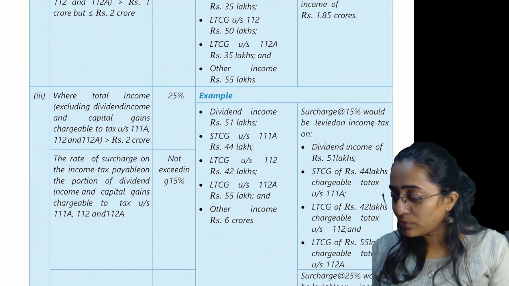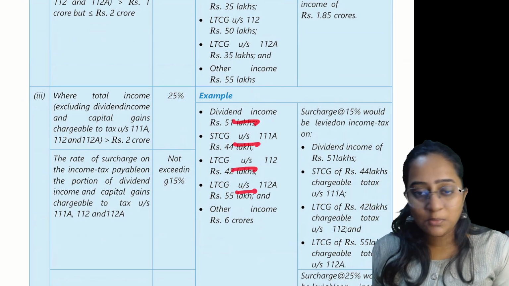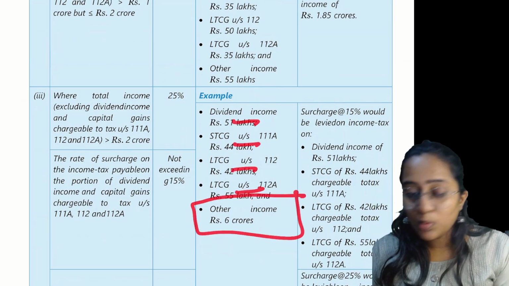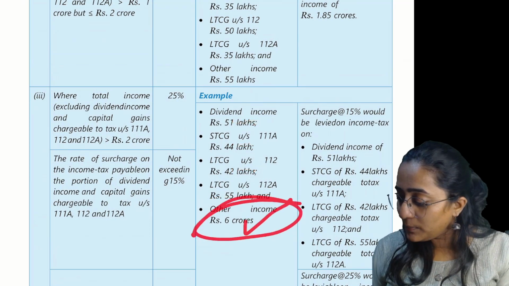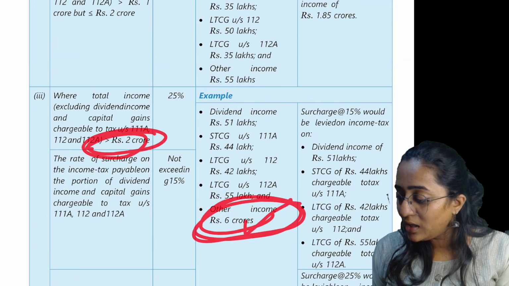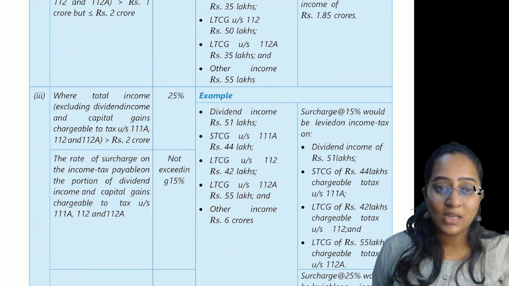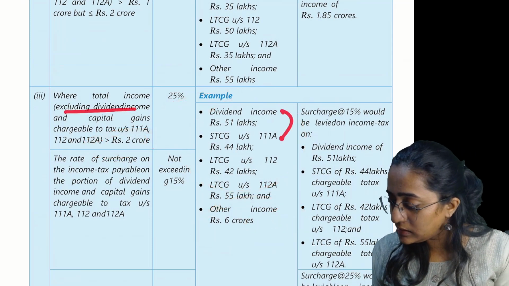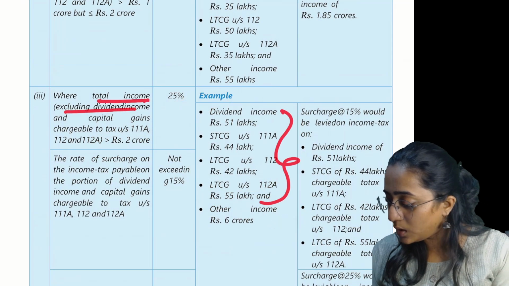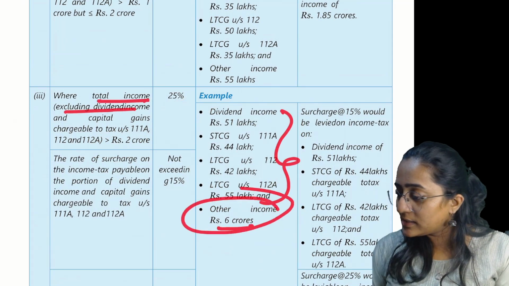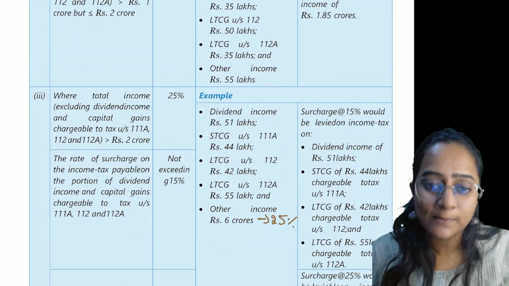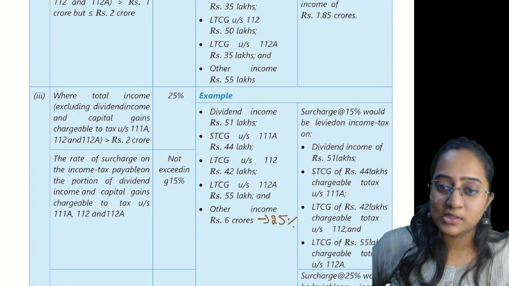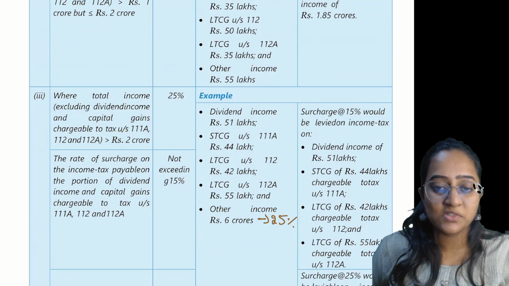Everyone, see here. Dividend income, capital gain income is given. What about the other income over here? Other income is 6 crore. Other income has already crossed this 2 crore without this one. Excluding these incomes, your total income is how much? 6 crore. For this 6 crore, what is the percentage of surcharge you will be charging? 25% is the rate of surcharge.